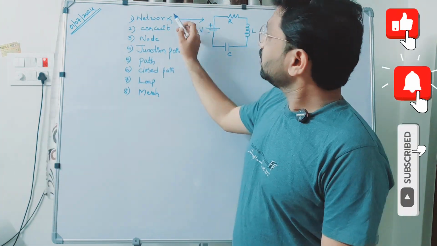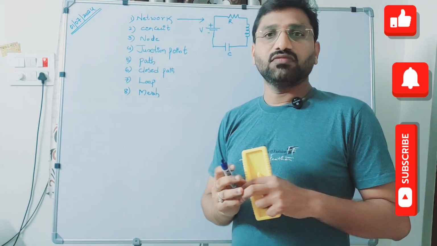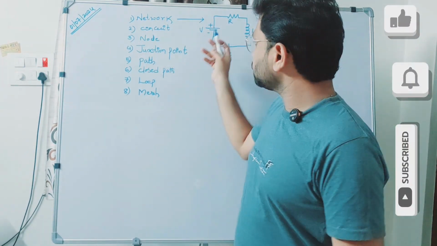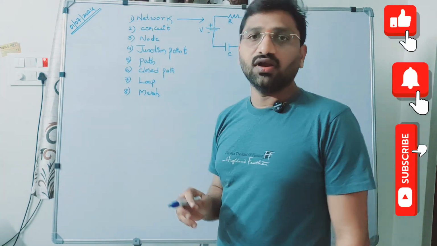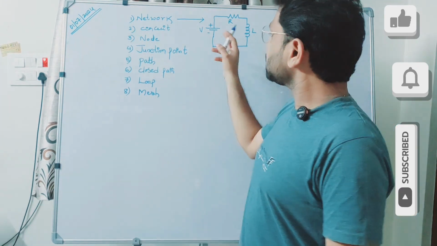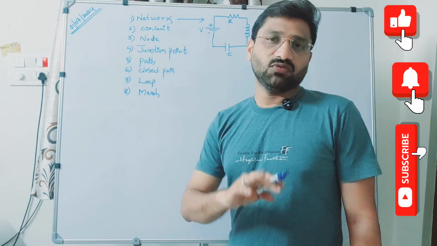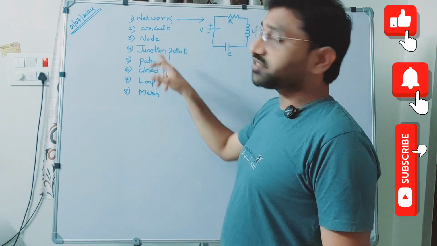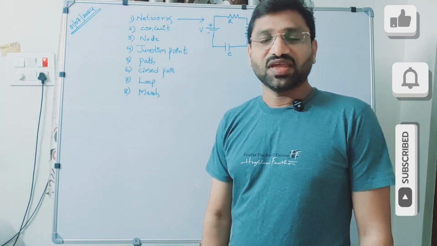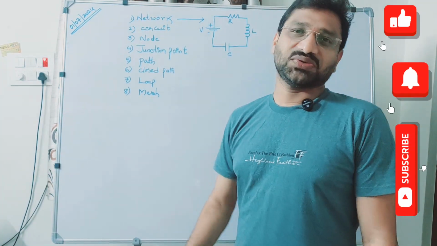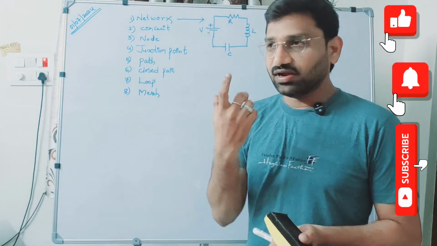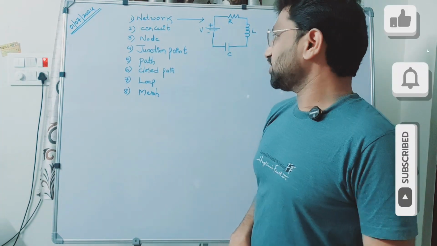That means a network is a combination of various components which may or may not have sources, but a circuit must have sources, maybe a voltage source or a current source. So all circuits can be called networks, but all networks cannot be called circuits. That is the thin line between a network and a circuit.